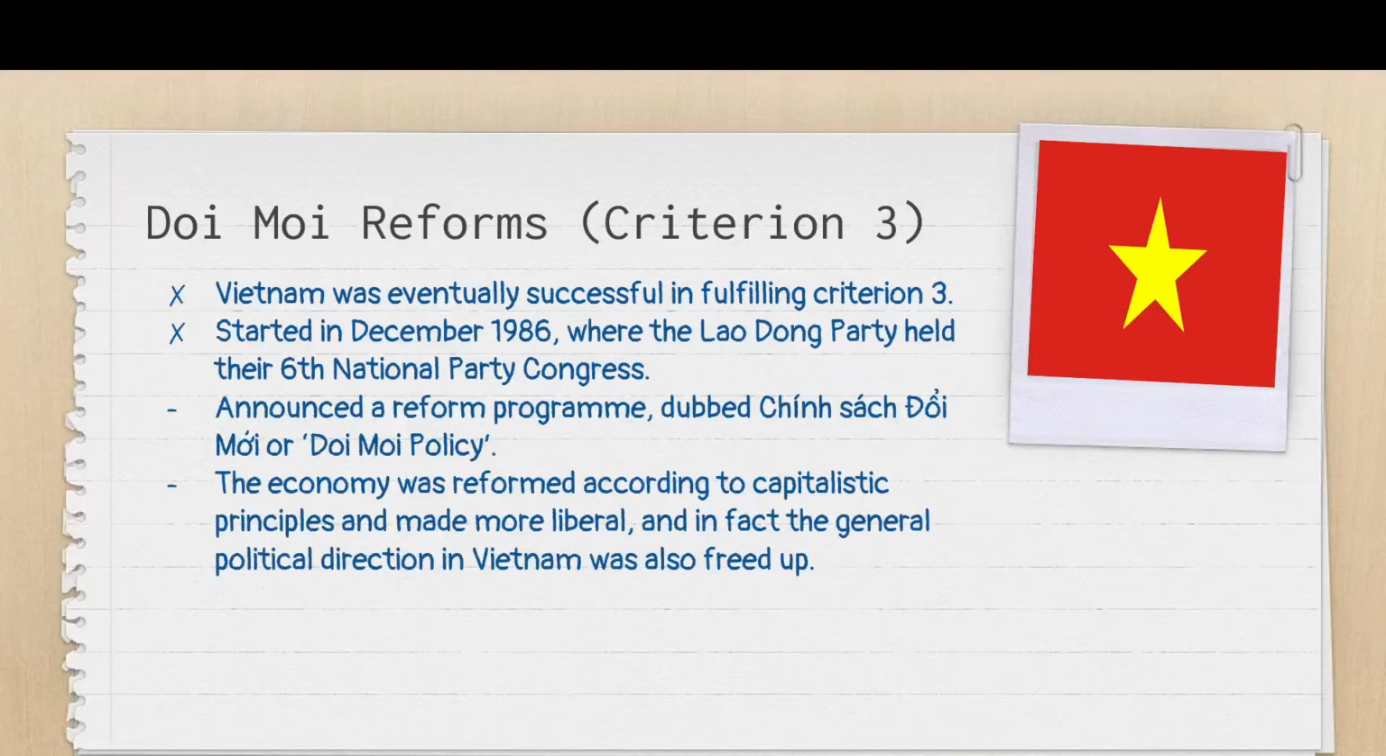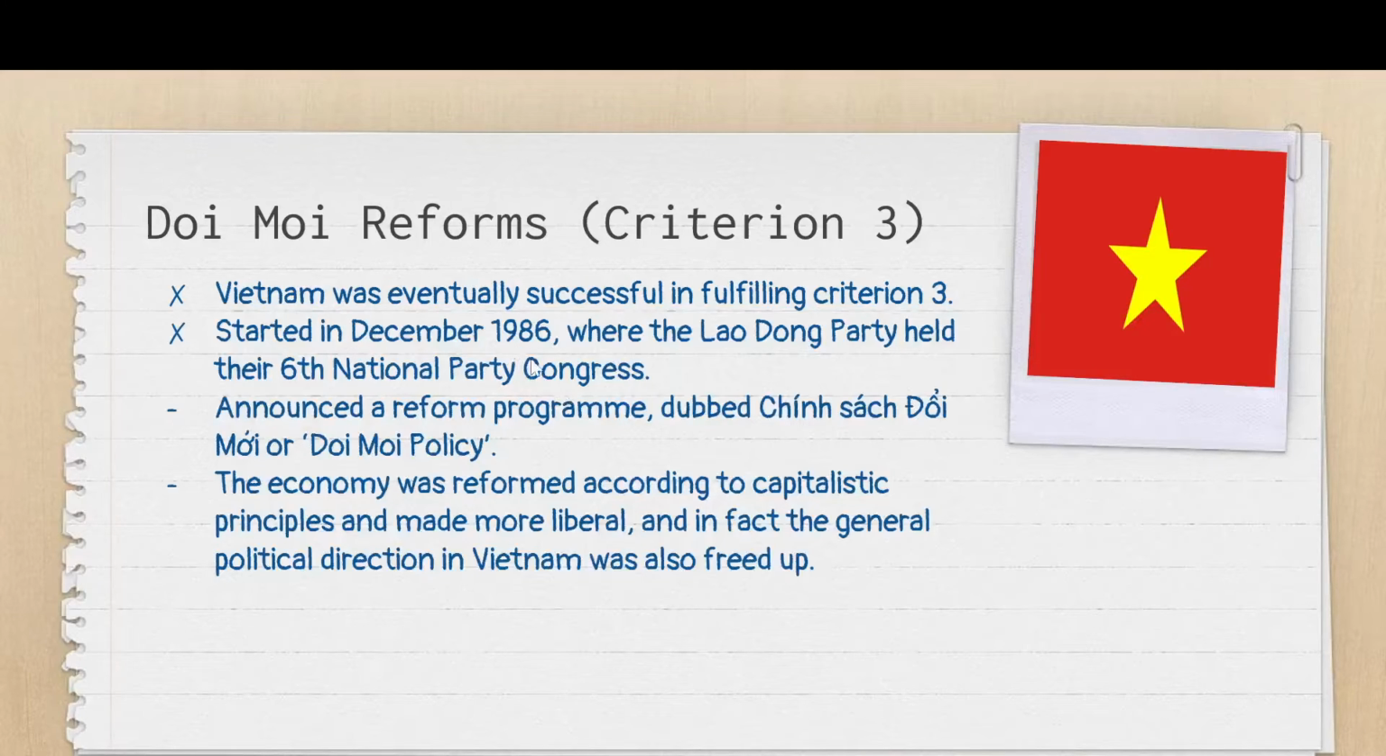Earlier on we looked at the initial failure of collectivization. However, attempts to promote stability through criterion 3 would eventually be successful, through this thing called Doi Moi. Doi Moi is the equivalent of opening up in terms of economic development, like what you have observed in China, and even in the Soviet Union or in Europe, which were more under communist control. It is the idea of adopting capitalist reforms. You still remain communist, but in the economy you adopt more free market policies.